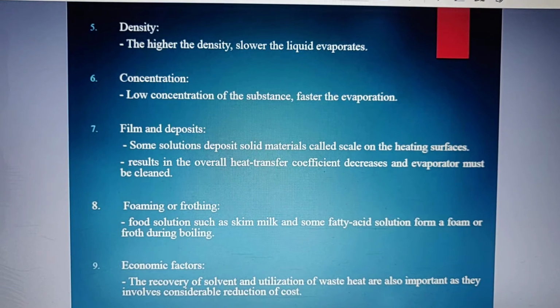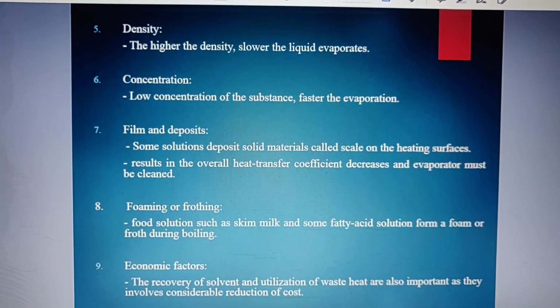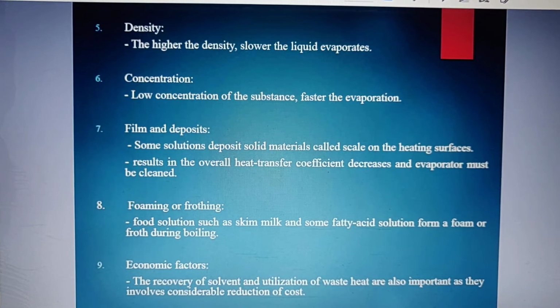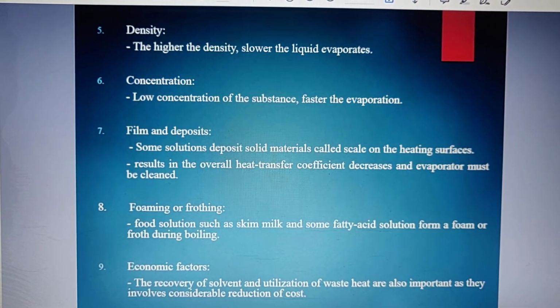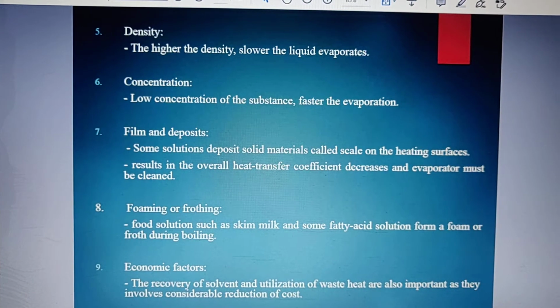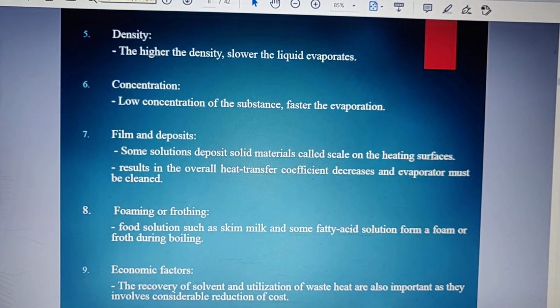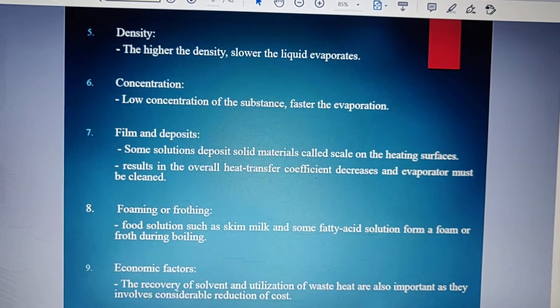Your next point is also similar to that, concentration. Low concentration of substance, faster the evaporation. It is similar. You have higher concentration like that in syrup, so the evaporation would be slow. And if you have low concentration of the substance like clear solutions, that time faster would be the evaporation.